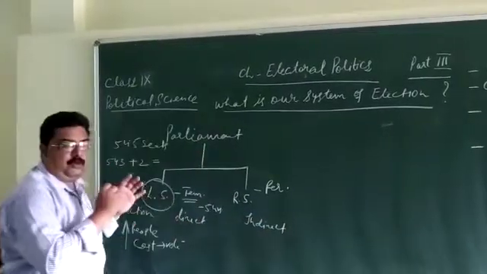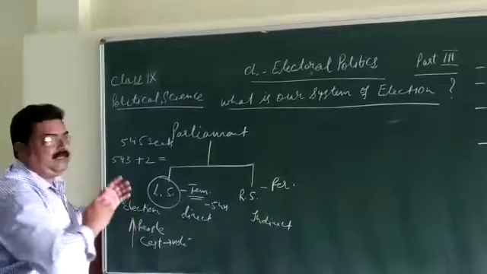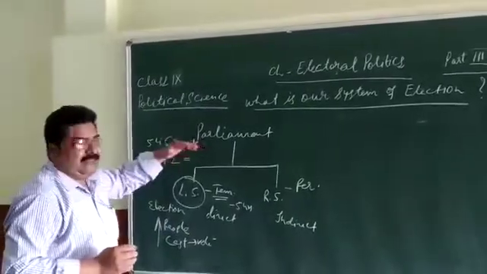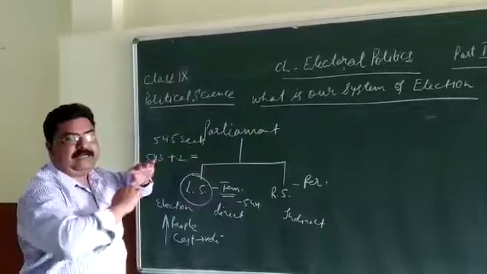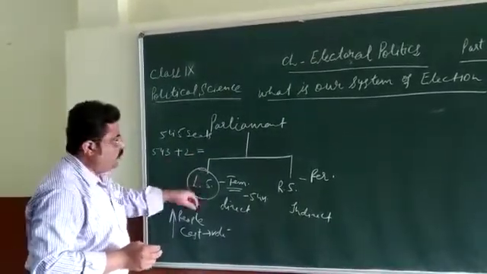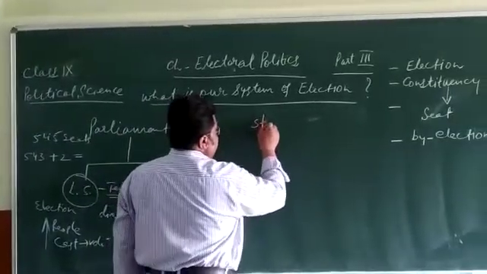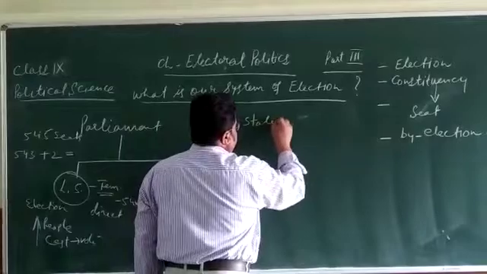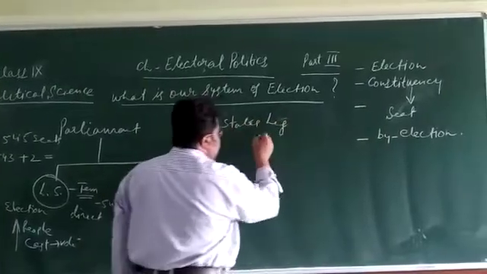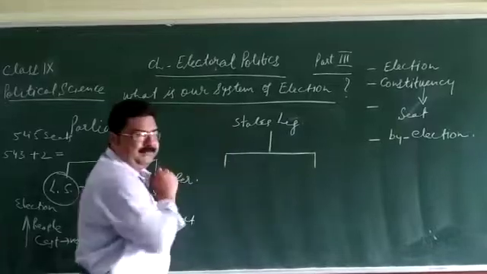So I just want to give you a view of the bodies for which election is conducted. This is a legislative body, parliament, for the entire country, and for Lok Sabha election is conducted. Now we come to the state legislature. The state legislature also has 2 houses.